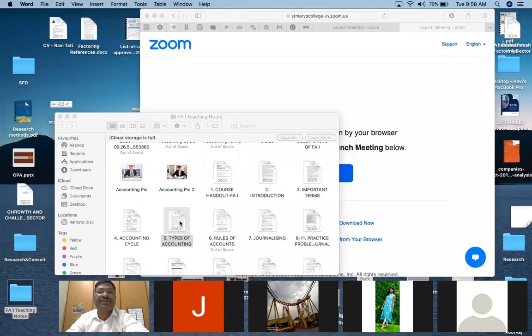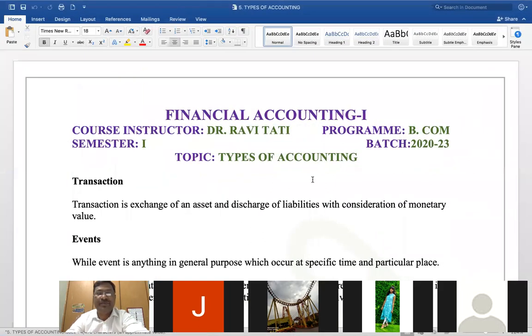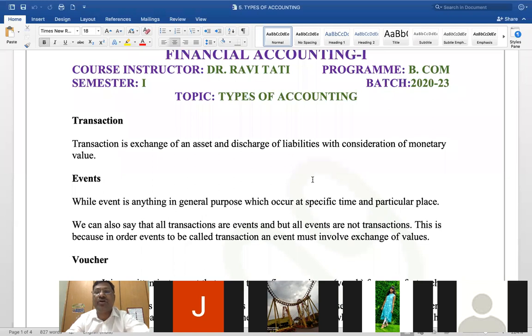Types of accounting. And I forgot to tell you, please come with your notebooks. We are about to start our problematic technicalities. When we start technicalities, we have to note down and write down what we are speaking, right? So it's easy. When you're writing down, you remember.